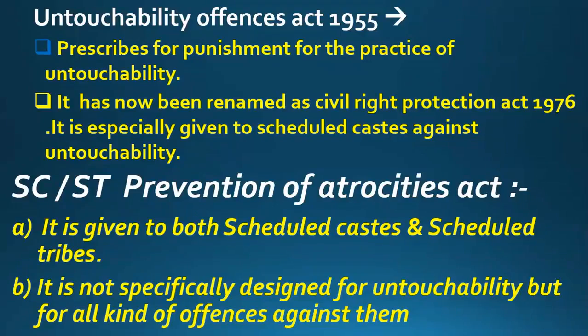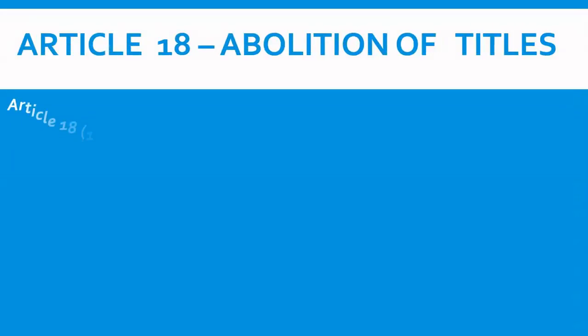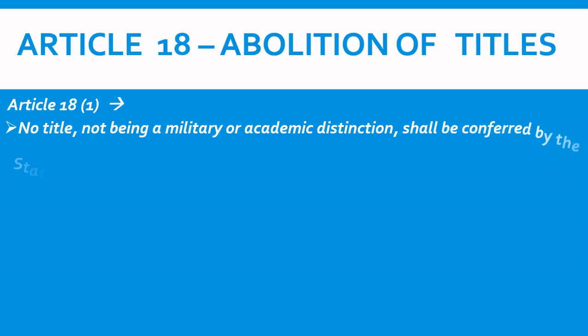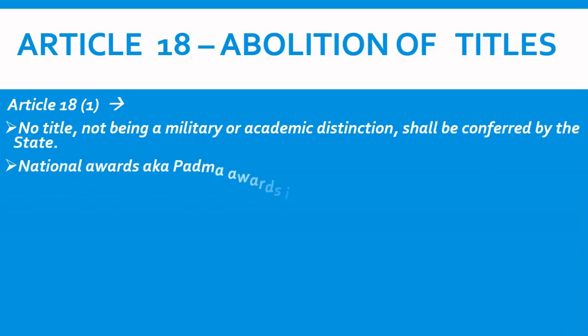So friends, now let's move further. Then comes Article 18. So what is Article 18? Article 18 says abolition of titles. Let's study Article 18 one by one, and I will teach it to you in a very detailed manner. So friends, what is Article 18 Clause 1?